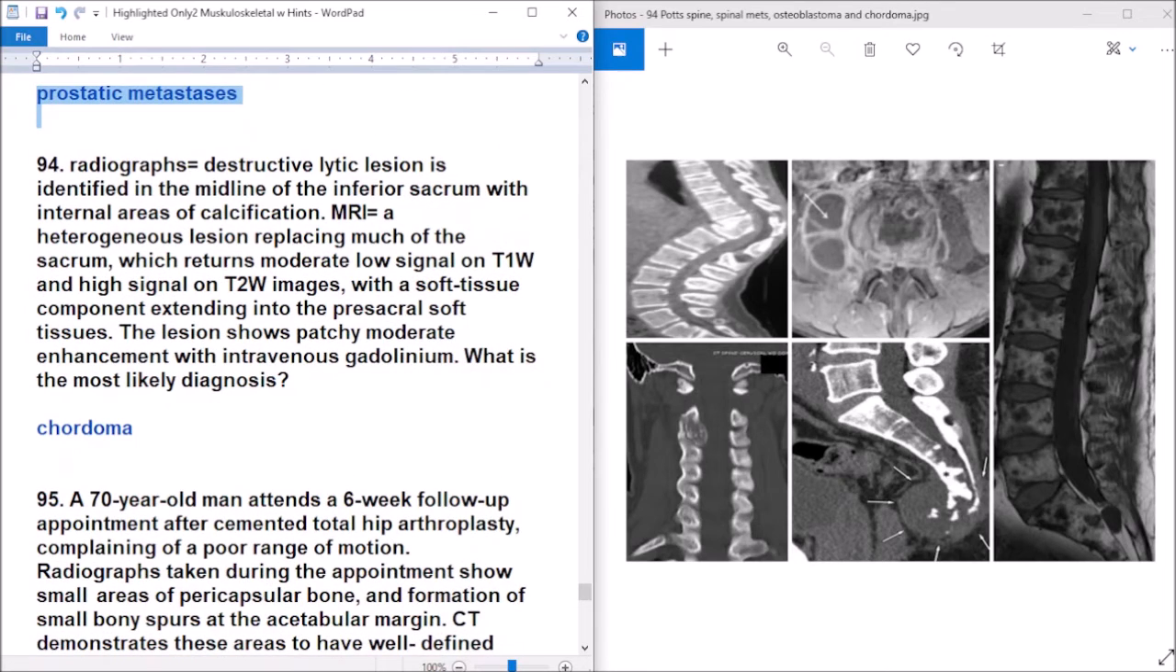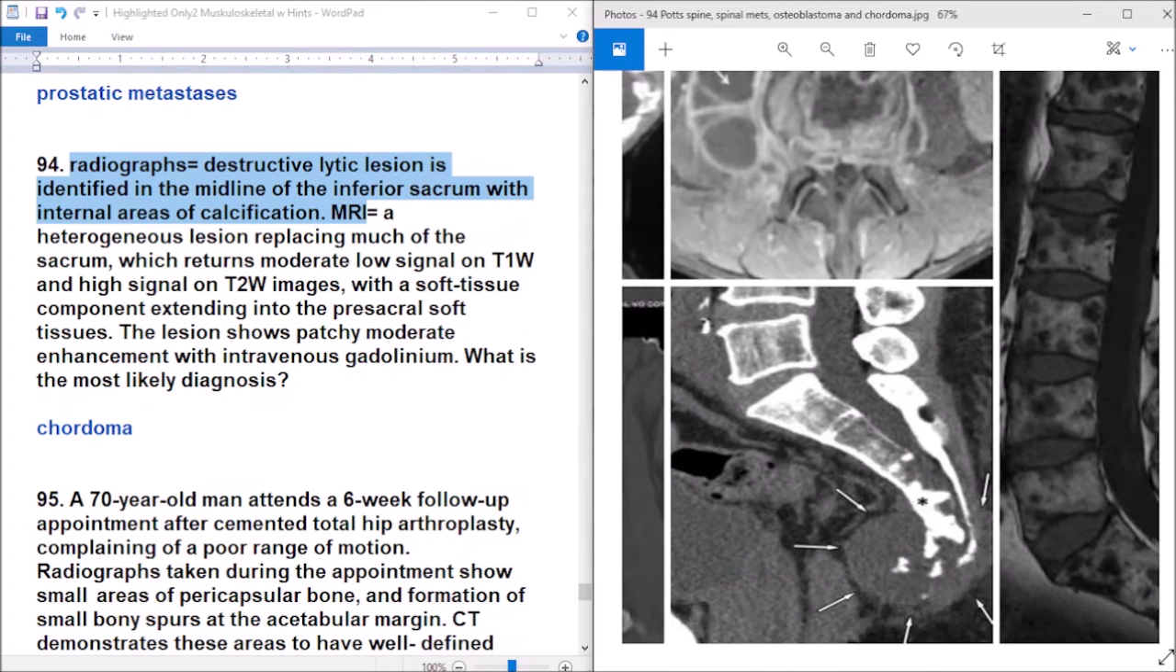Question 94. Radiograph shows a destructive lesion in the midline of the inferior sacrum with internal areas of calcification. MRI shows a heterogeneous lesion replacing much of the sacrum, which returns intermediate to low signal on T1 and high signal on T2, with a soft tissue component extending into the presacral soft tissue spaces. There is moderate enhancement with intravenous gadolinium. Most likely diagnosis: chordoma. This is chordoma, a destructive lesion in the sacrum with internal areas of calcification.